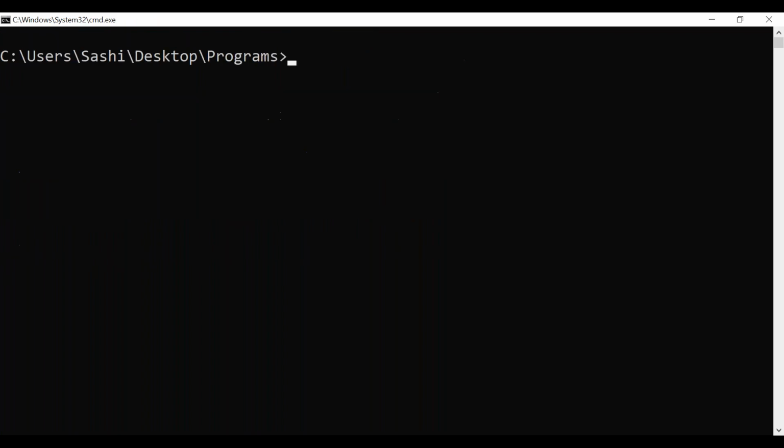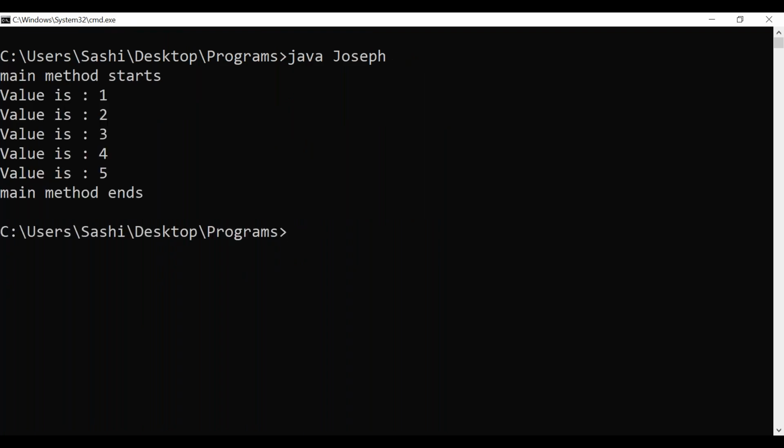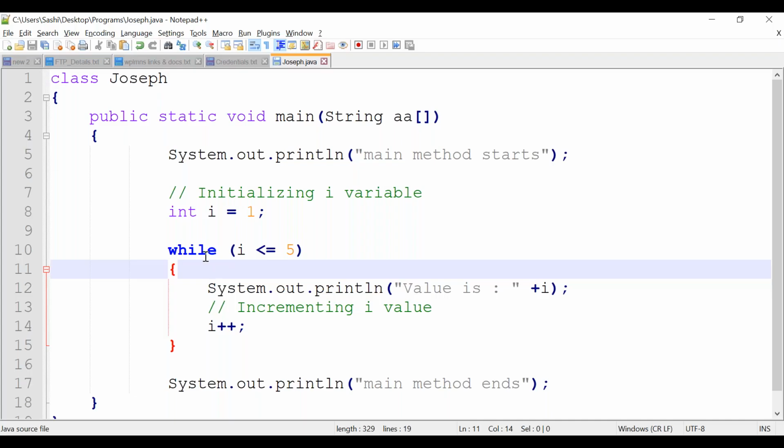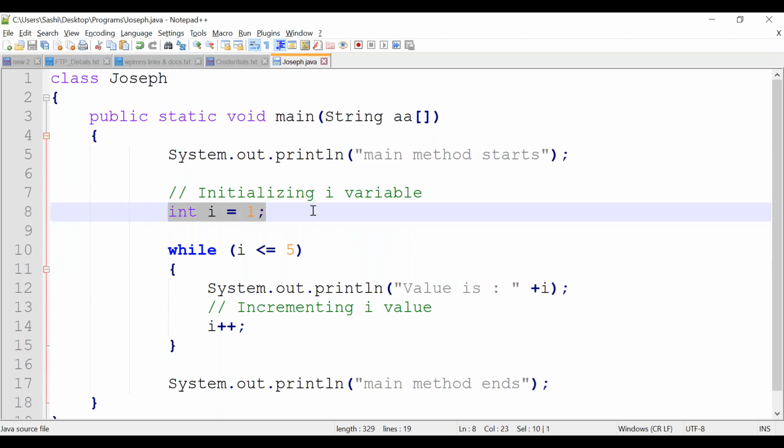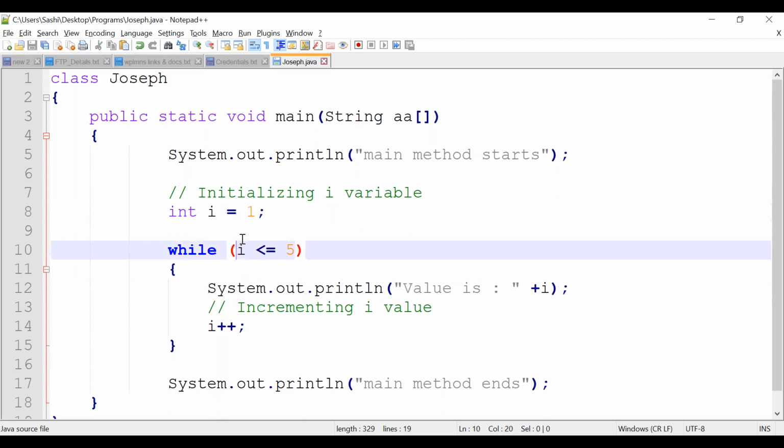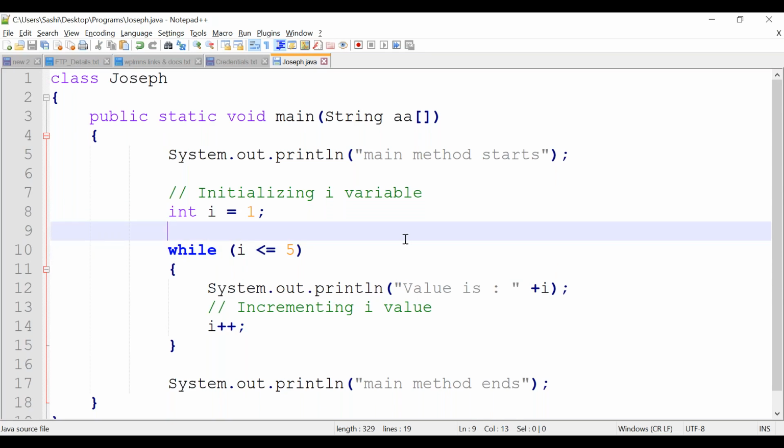Compilation is success. Let's run java with the class name. See what happened. First i equals 1. Then inside, it checked whether 1 is less than or equal to 5. True, right? So it started executing the first time.